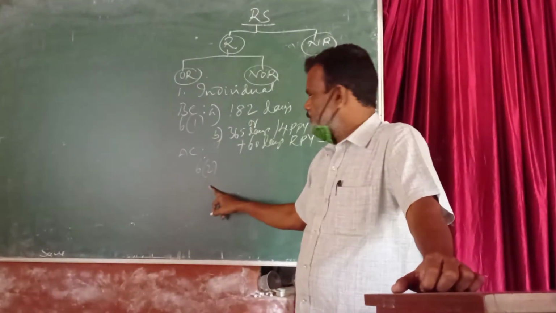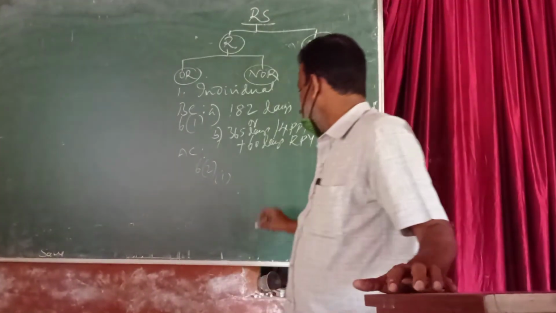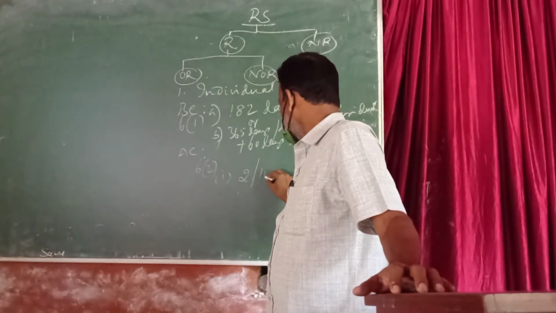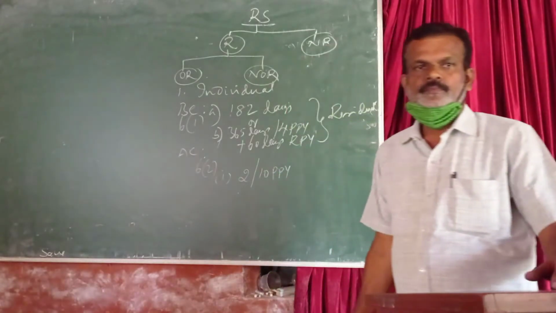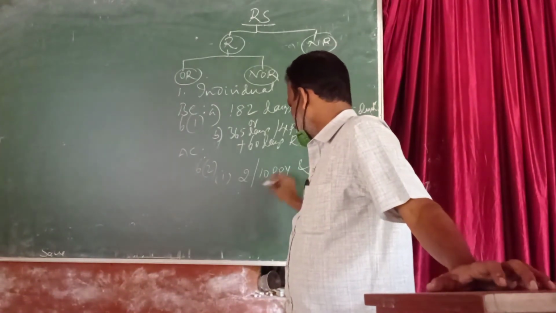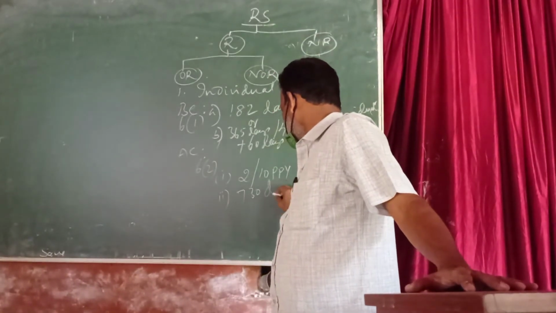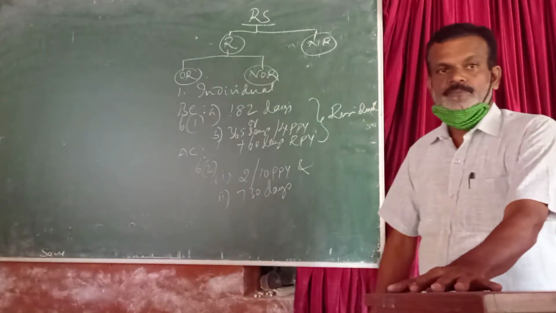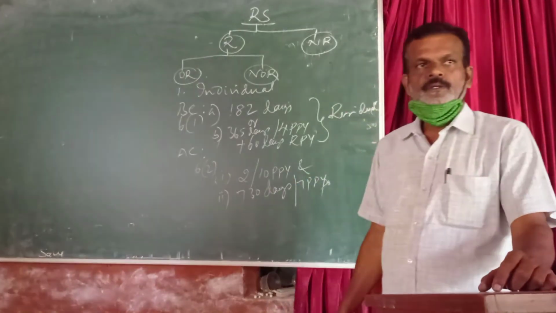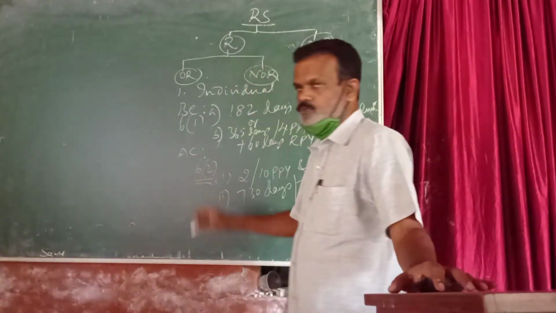Under section 6 subsection 2, the first condition says that he has been a resident for 2 years out of 10 preceding previous years. And number 2, he has been in India for a minimum of 730 days in 7 preceding previous years. So these are the additional conditions prescribed under section 6 subsection 2.